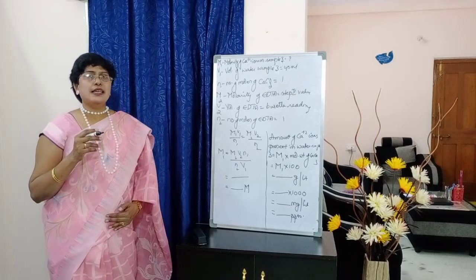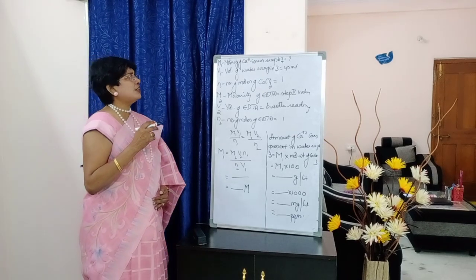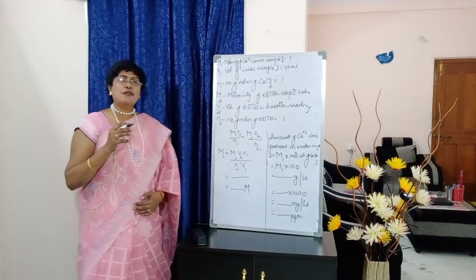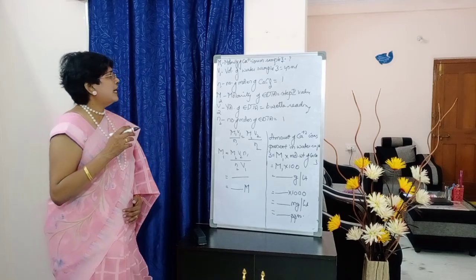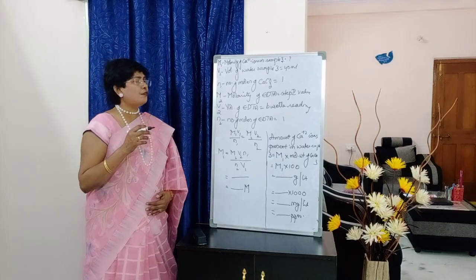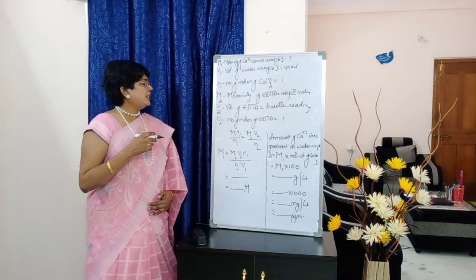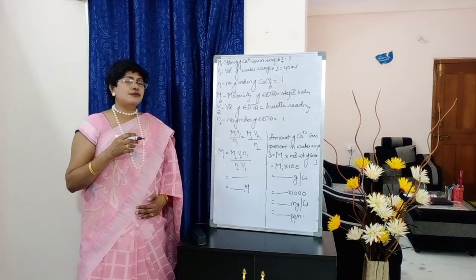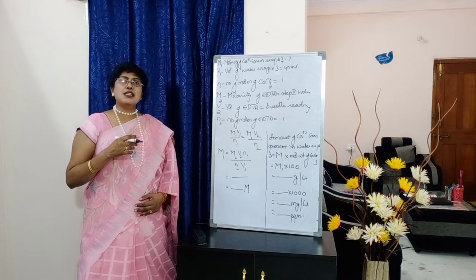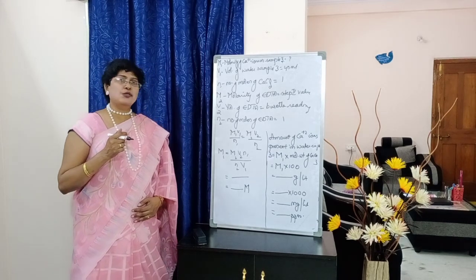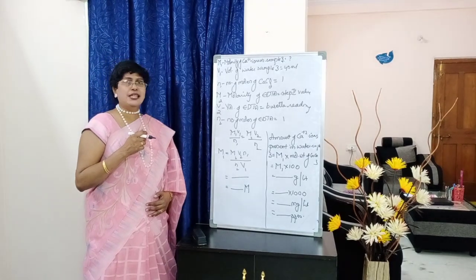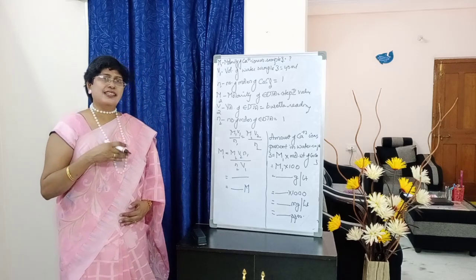Below write down students, M1, molarity of Ca plus 2 ions present in sample 3 is equal to question mark. Next V1, volume of water sample 3, 40 ml, N1, number of moles of CaCO3 equals to 1. Next M2, molarity of EDTA, step 2 value, V2, volume of EDTA, burette reading, N2, number of moles of EDTA is equal to 1. Next comes the formula, M1 V1 by N1 equals to M2 V2 by N2. M1 equals to M2 V2 N1 by N2 V1. Substitute the values, calculate the molarity.